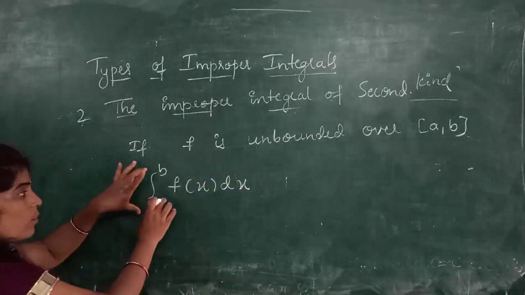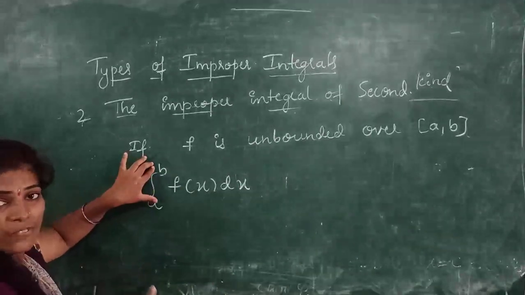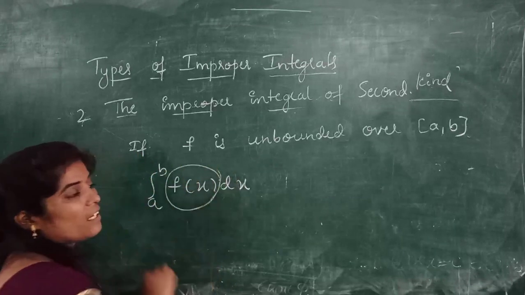Here both the limits a and b are finite, but this function f is unbounded.